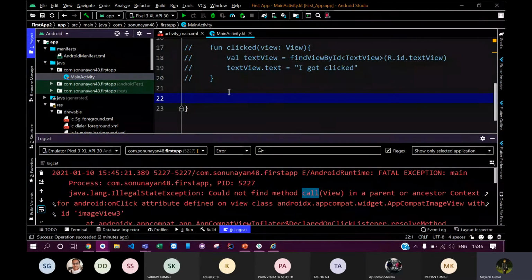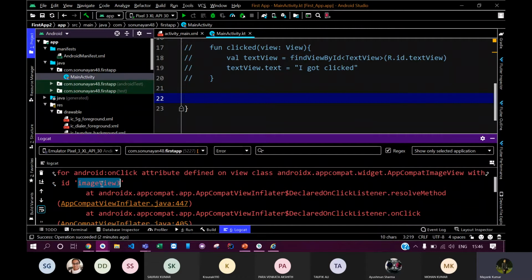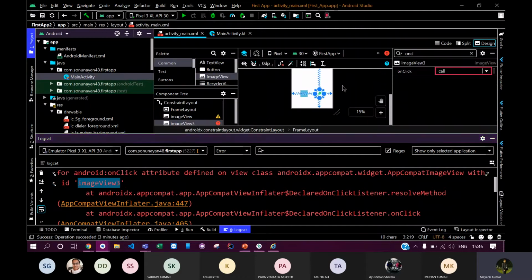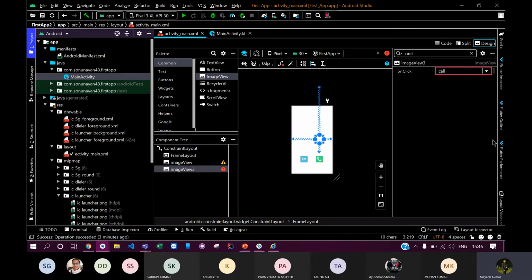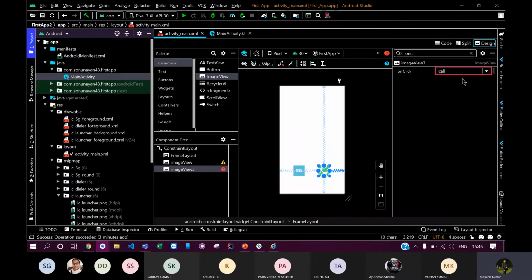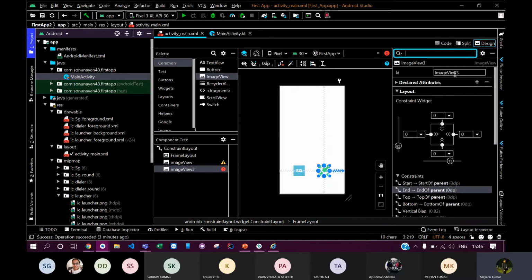Okay, so this was the main reason, and you can see that from where it went wrong. It went wrong due to the onClick attribute that is defined in the image view 3. That was the id of my call icon. Let me just show you the id of this. You can see the id of this icon is image view 3.